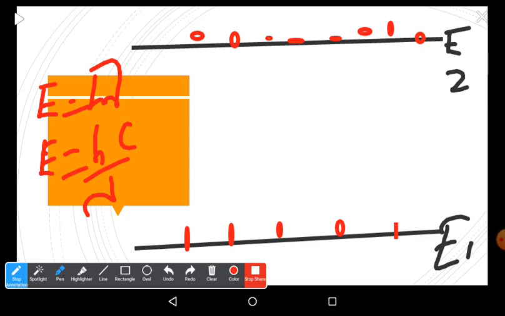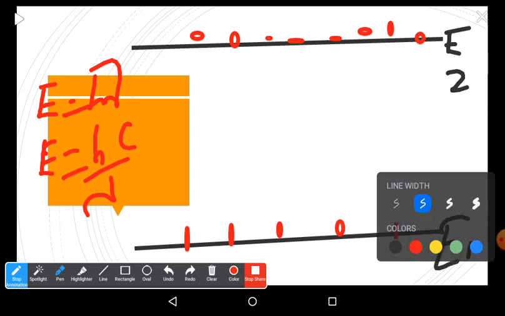This beam of radiation consists of a number of energy particles, and we supply this energy onto the excited atoms.